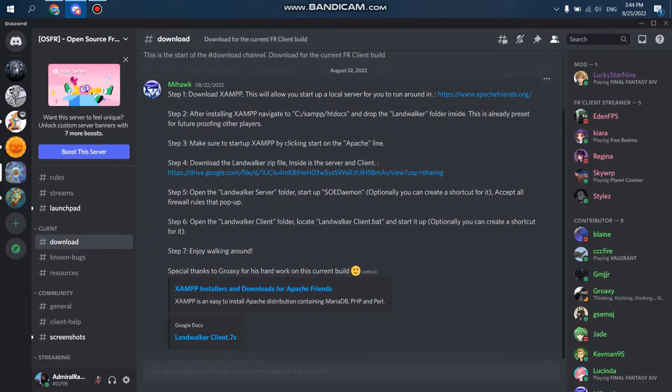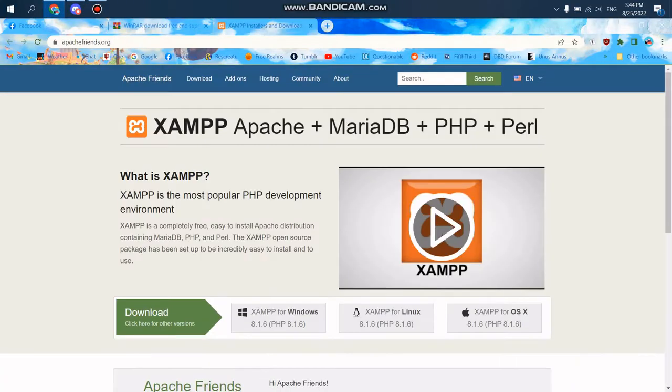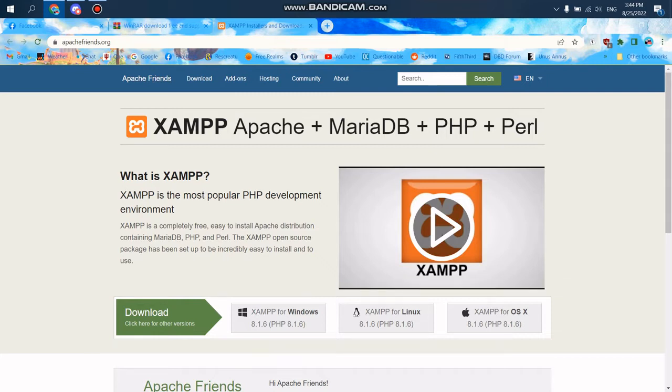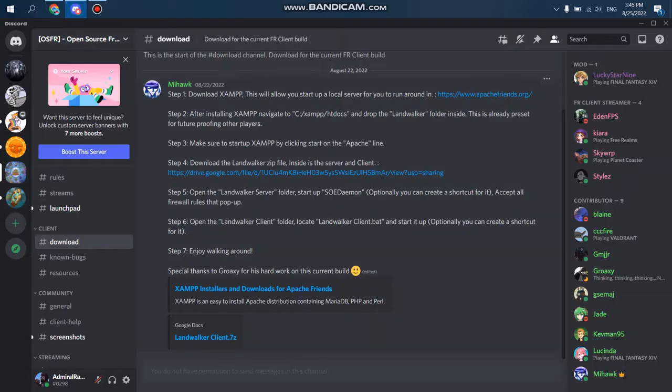So now that you have WinRAR, you're going to want to do step 1 and download Apache. It'll take you here, just down by download, click on the one for your system, and once again, just follow the install wizard. And now that you have Apache, we're actually going to skip step 2 and 3 and go ahead and download the Landwalker client.